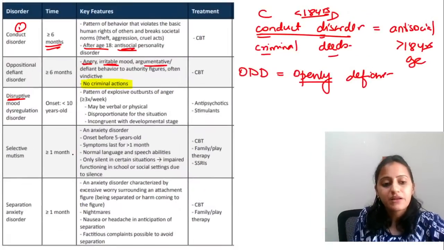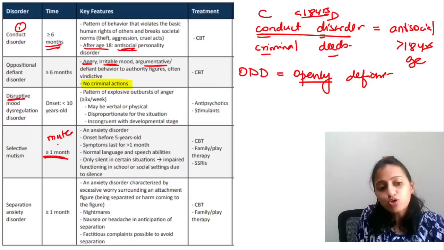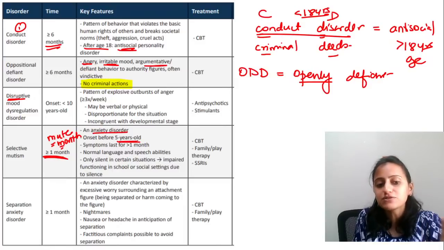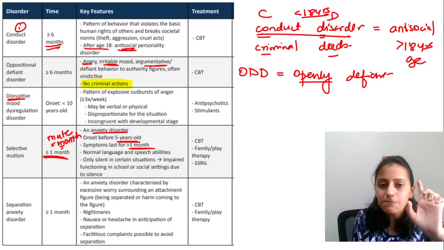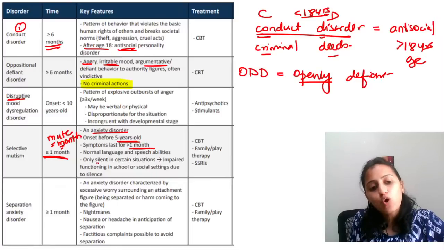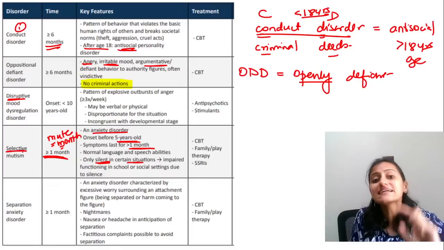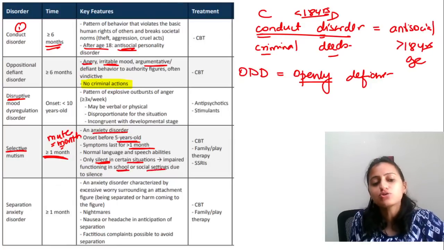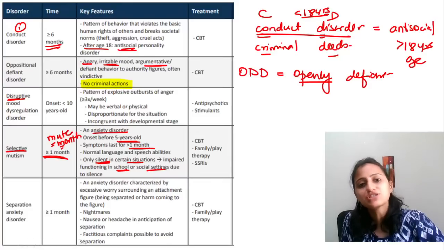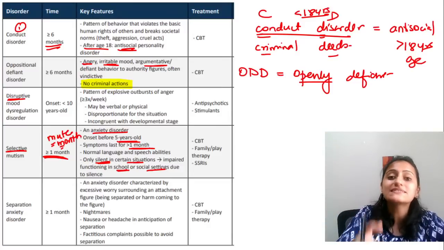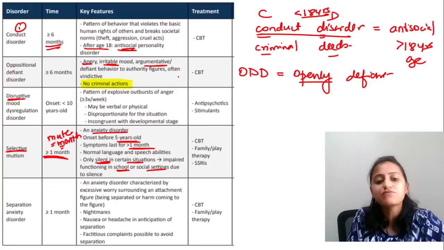Selective mutism, remember it is more than 1 month. Mute for a month. Basically, anxiety disorder, more than 5 years old, at least 1 month. The child can talk, normal language and speech abilities are there, but only silent in certain situations. So that is selective mutism, with impaired functioning in school or social settings. Like in the school, if you ask the child to talk, the child will not talk. But at home, the child can talk. It should be there at least for a month.